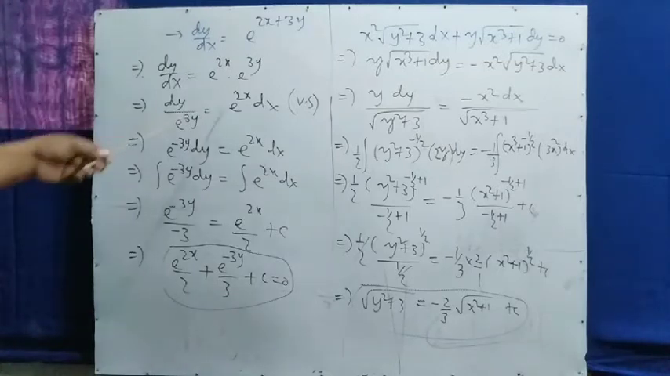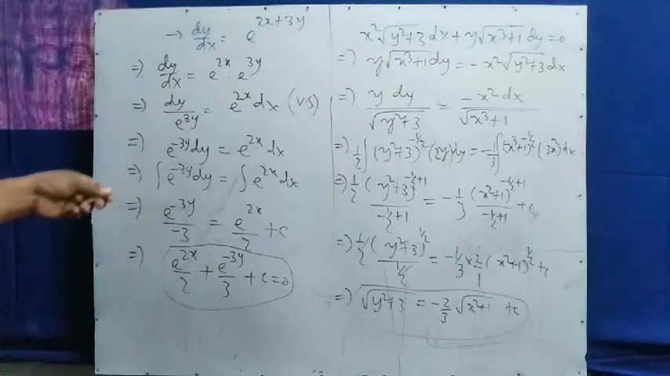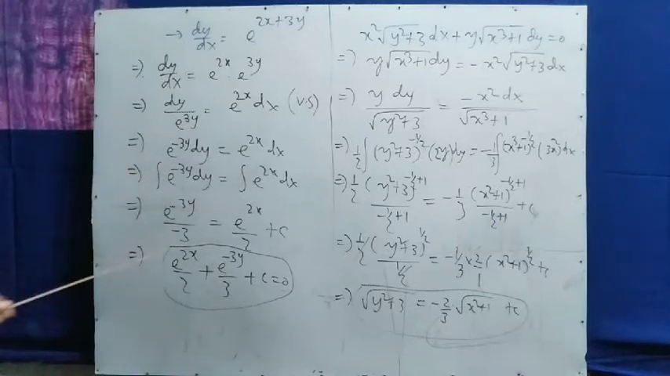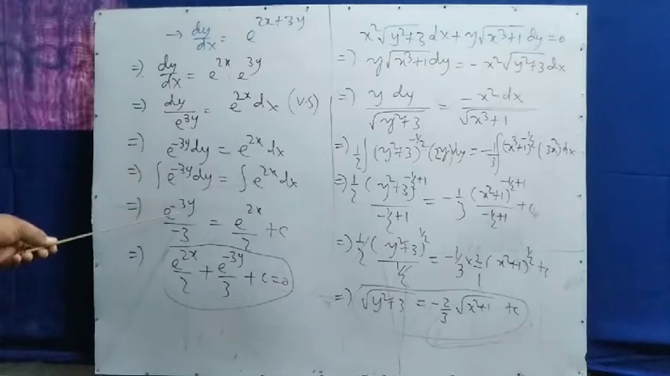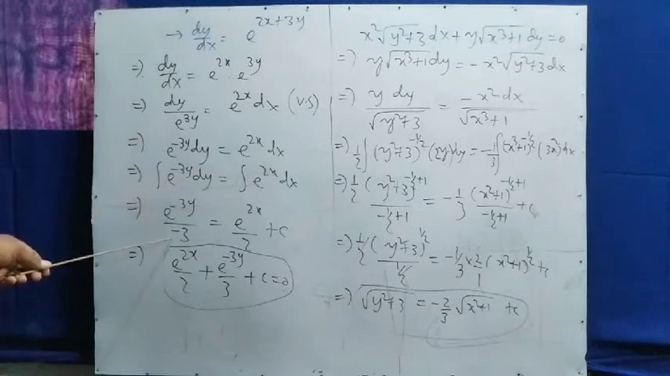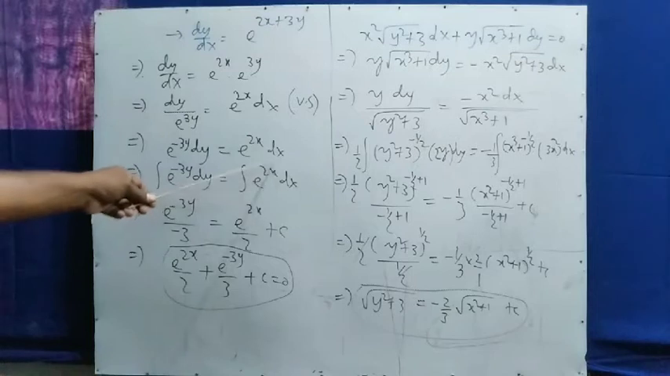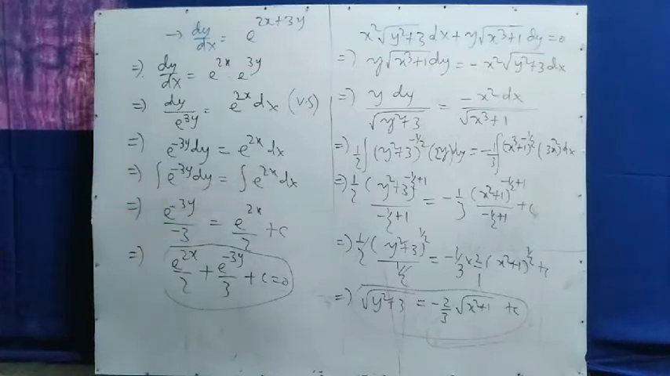After separating the variables, e to the power 3y on the other side becomes e to the power minus 3y, and the other side is e to the power 2x. Then integrate both sides. The integration of e to the power minus 3y is e to the power minus 3y, divided by the derivative of minus 3y, that is minus 3. Here, the integration of e to the power 2x is e to the power 2x, divided by the derivative of 2x, which is 2, plus the constant c. This is one of the differential equations.